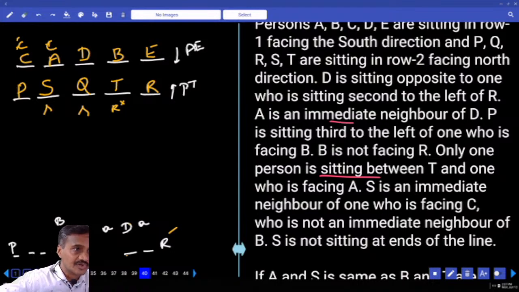RRB Clerk Prelim is difficult to clear when compared with SBI PO. Why is it so? Because in RRB you do not have any English, no English section. That means accuracy will be more. Unless and otherwise you got an answer, you will not mark a choice in quant and reasoning. In quant and reasoning, we cannot take a chance. When English is included, we'll take a chance, because no one knows what is the correct answer for most of the English questions. Hence, in this one the accuracy will be more, obviously the cutoff will also be more.